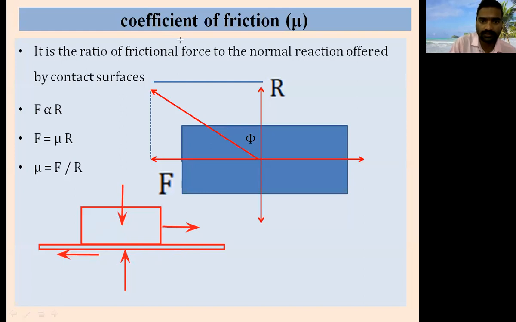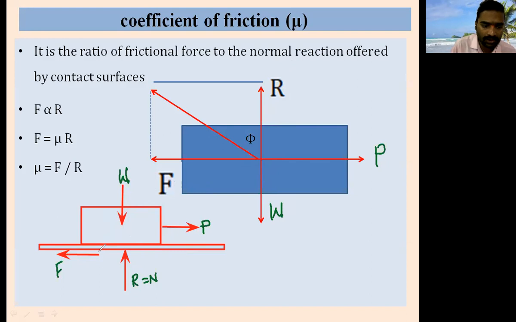So all of you concentrate here. Weight is acting in the downward direction. This is the normal reaction. I will take it as normal reaction R, or I can also denote it as N. This is the applied force P. Then this direction is friction F. Weight is acting downward, the reaction is acting upward, this is P, and this is F.